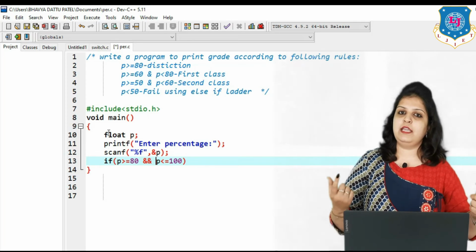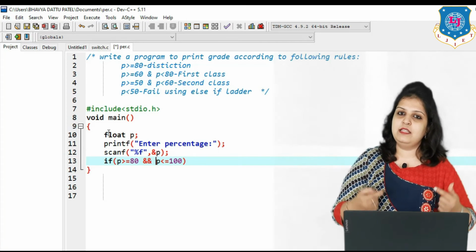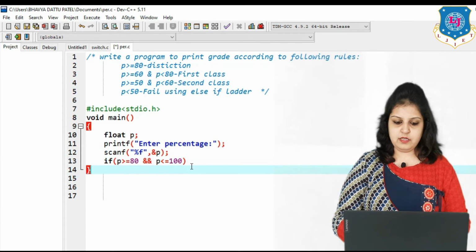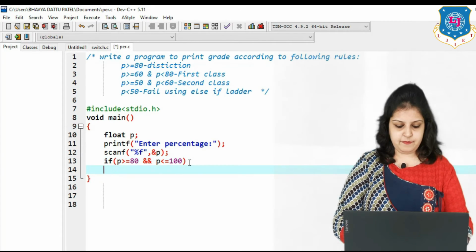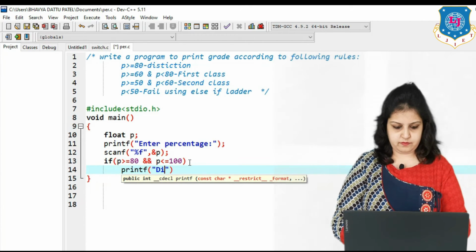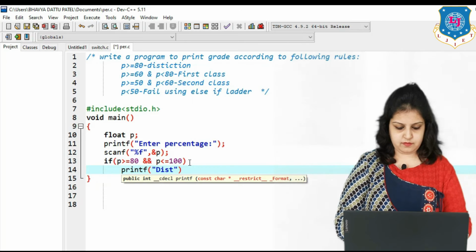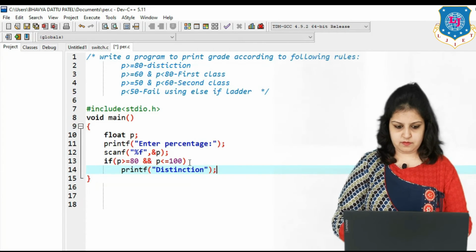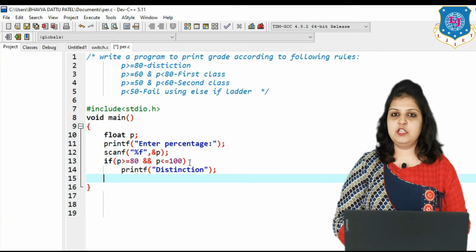Means if the first and second are both true, then this if will be executed. So here first write the printf distinction. So the first condition is completed.